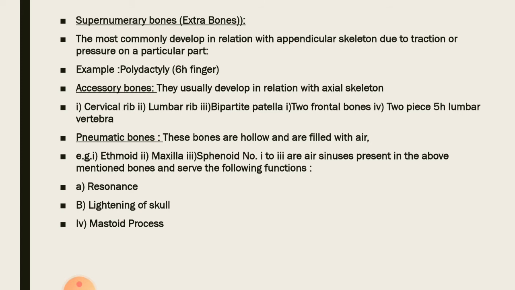The next classification is the accessory bone. They usually develop in relation with the axial skeleton. The supernumerary bone will develop in relation with the appendicular skeleton, while the accessory bone develops in relation with the axial skeleton. For example, the cervical rib, lumbar rib, bipartite patella, two frontal bones, and the two parts of the lumbar vertebra that have failed to fuse to